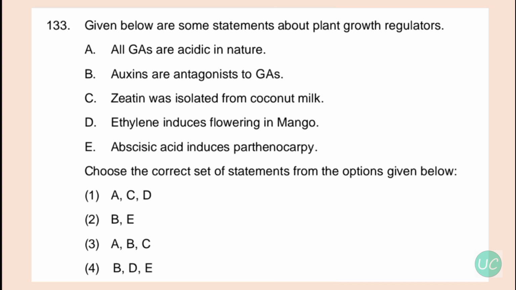Then option number D, ethylene induces flowering in mango. So this option is correct. And last option E, abscisic acid induces parthenocarpy. So this is wrong. Auxins induce parthenocarpy in certain fruits such as tomatoes. So over here the correct option is A, C and D.